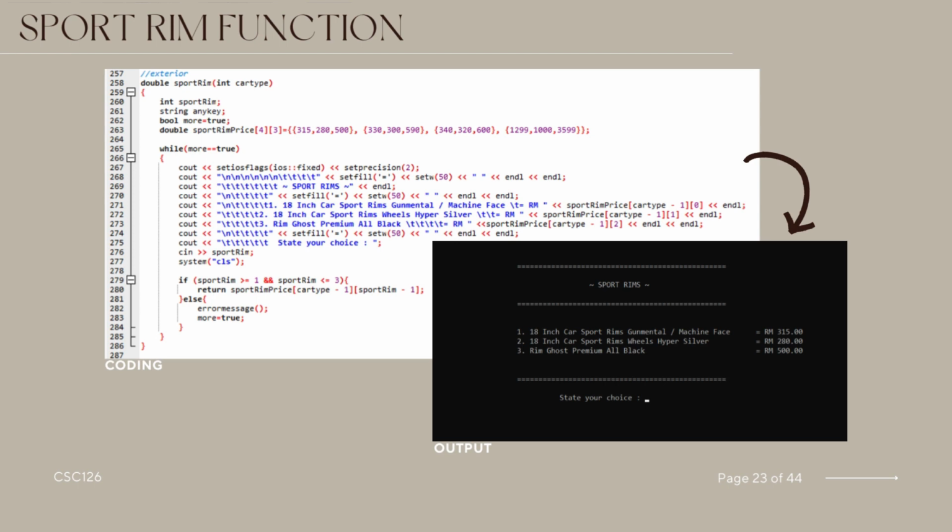The user is prompted to input a choice, and if the input is valid, between 1 and 3, the function returns the selected spot rim price. If the input is invalid, an error message is displayed using the error message function, and the user is prompted to try again. The function continues to loop until a valid choice is made, ensuring a proper selection of spot rims. Additionally, the console screen is cleared after each customer interaction for a cleaner display.